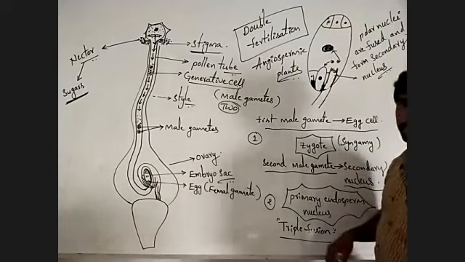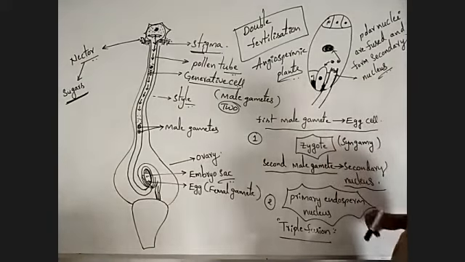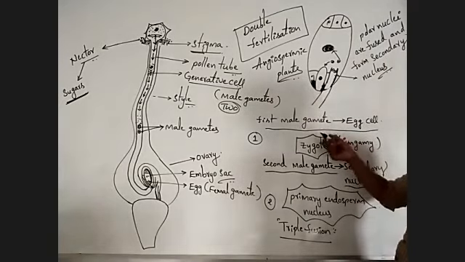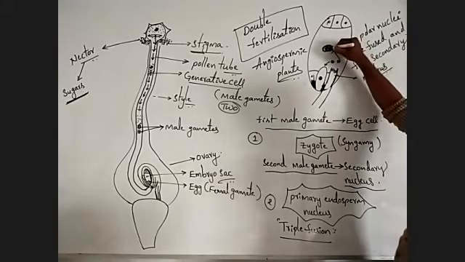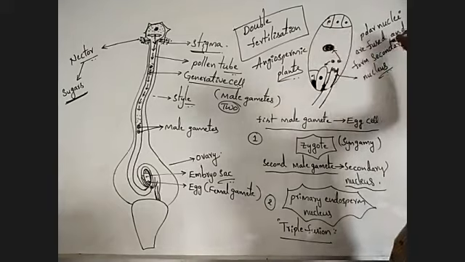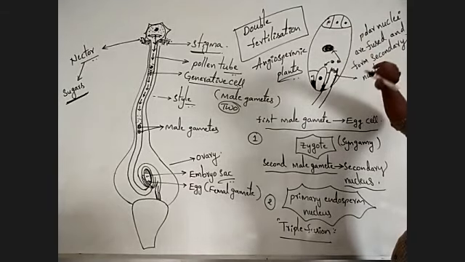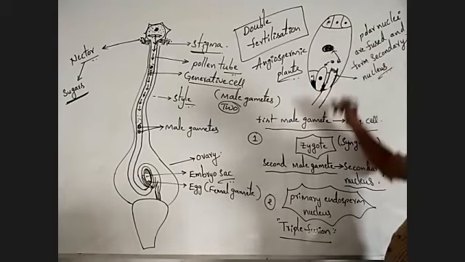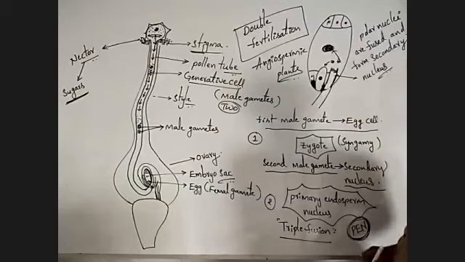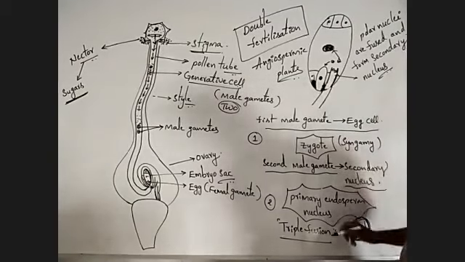Are you understanding? Observe carefully. Before syngamy it is like this. After syngamy, the secondary nucleus is present. The second male gamete is fused with the secondary nucleus. Then the primary endosperm nucleus is formed. Here the zygote is formed.